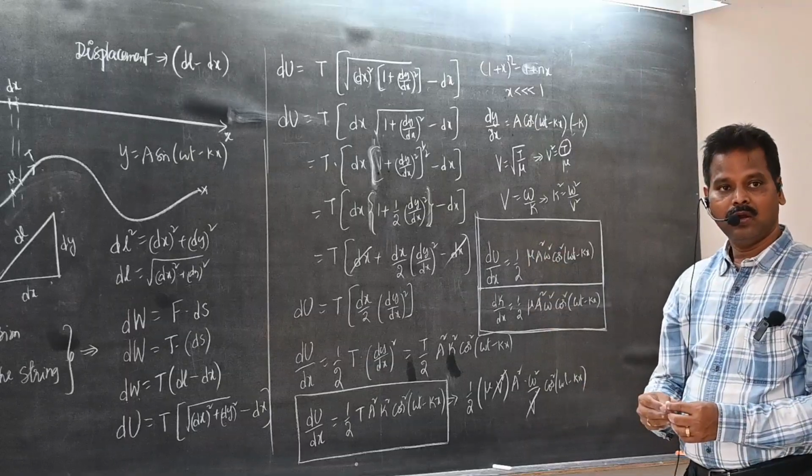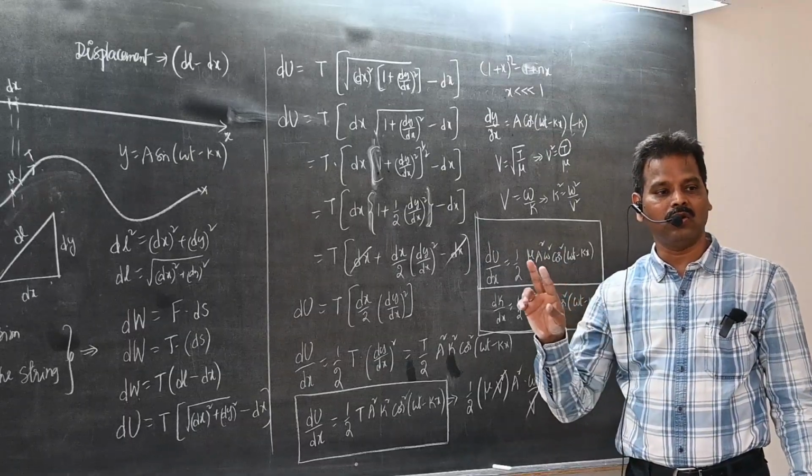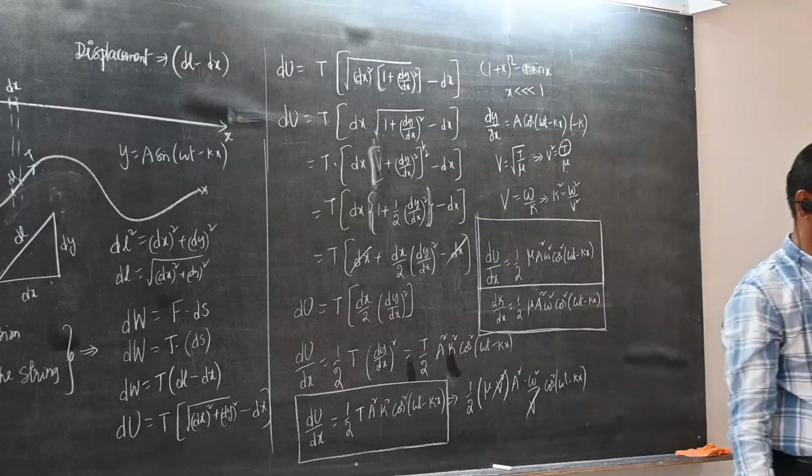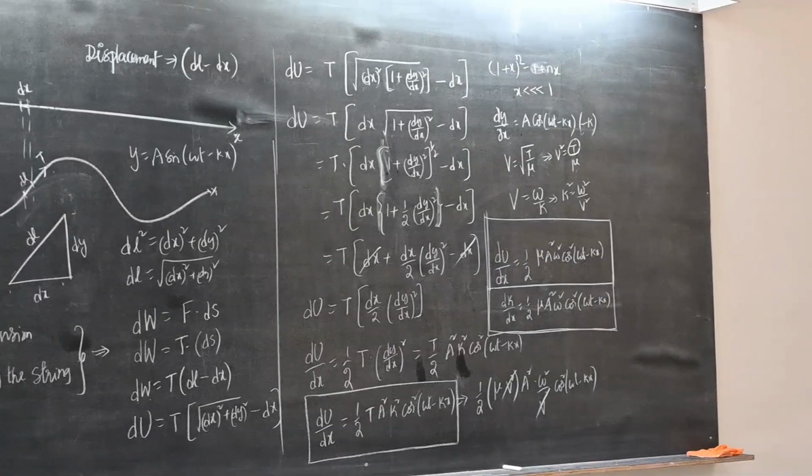what can we write? dk by dx is equal to du by dx. Write it down.